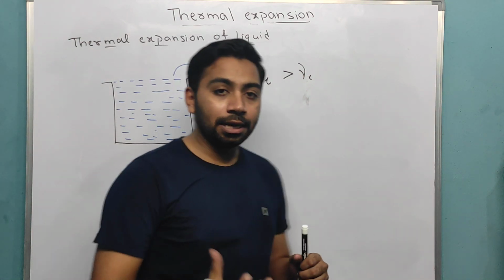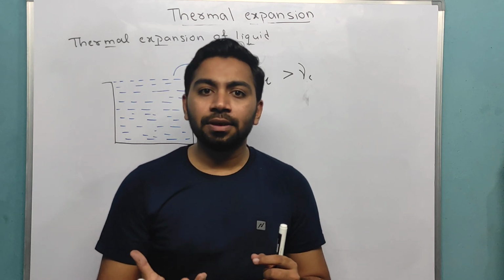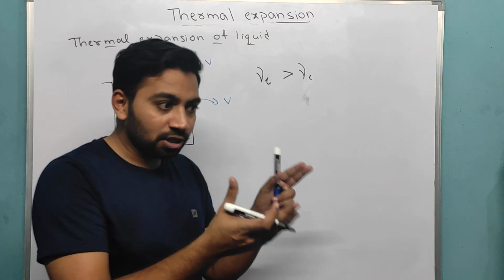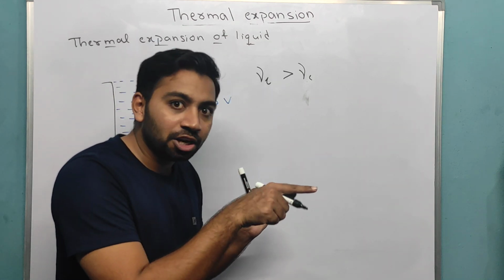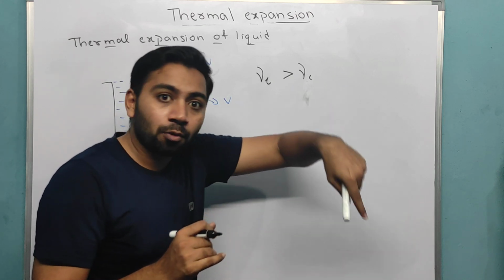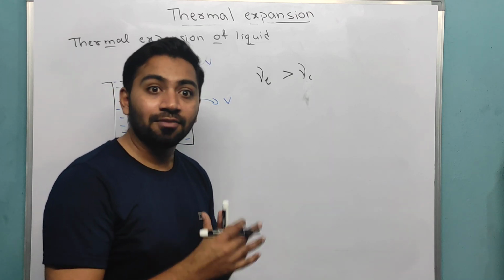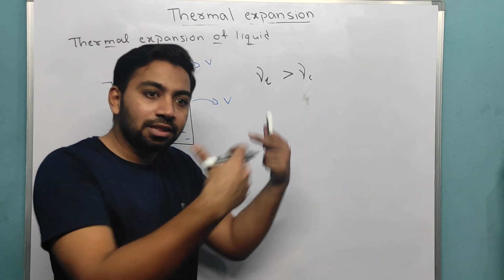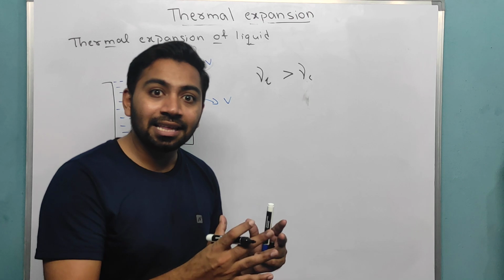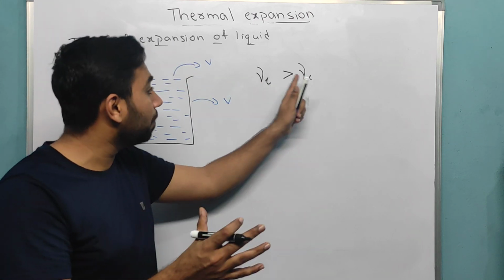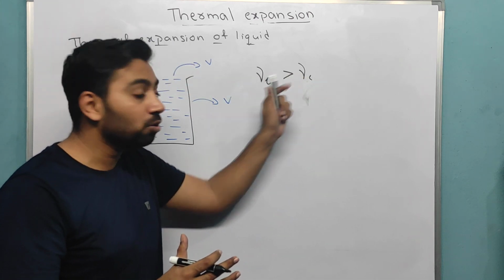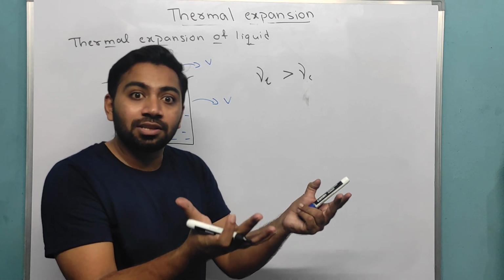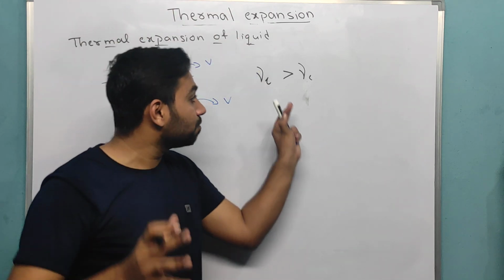See, when you heat any container full of water, first you will feel the container becoming hot, right? If you switch on the stove, first the container will become hot. If you touch the container, you will feel it is hot, but the water is not hot yet. The container heats for some time, after that the water becomes hot. Water becomes hotter than the container. Which means the container's coefficient is very less compared to the liquid's coefficient. First the container will get heated, after that the liquid starts getting heated, which is more than the container.